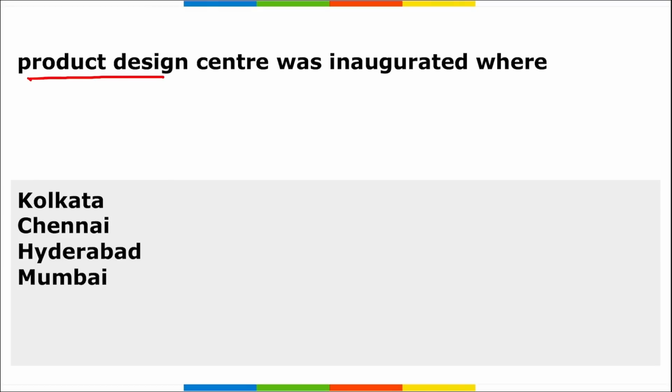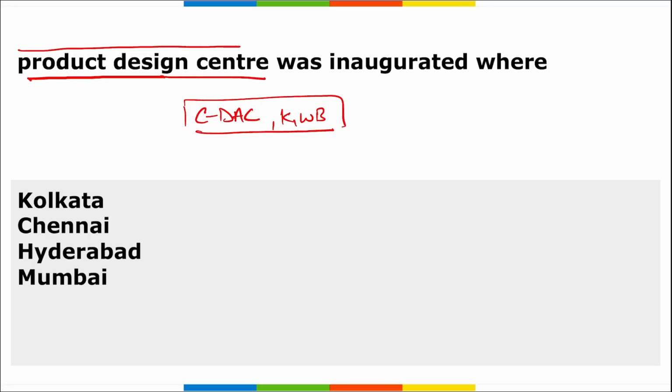Next is, Product Design Center was recently inaugurated where? A Product Design Center has been set up at the Center for Development of Advanced Computing, that is CDAC, in Kolkata, West Bengal. Correct? I repeat, a Product Design Center has been set up at the Center for Development of Advanced Computing at Kolkata, West Bengal. Correct? So it is your PDC, that is Product Design Center, and where is it? It is in Kolkata, West Bengal.